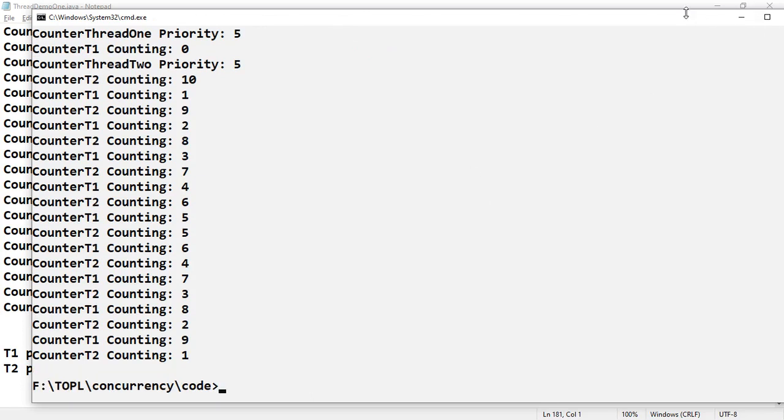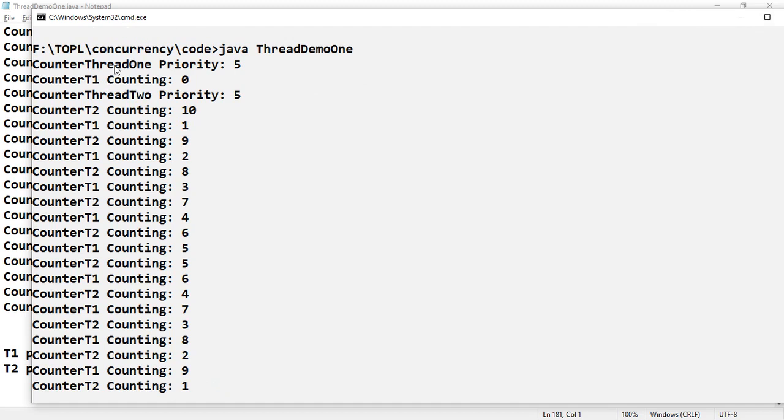So the output we got is also a perfect zigzag, like previously. Counter thread: first thread 1 was started, then thread 2 was started, then thread 1, thread 2, thread 1, thread 2, like that. So the setting of the priority does not have any impact, because even though they have different priorities, because of the sleep time, the thread scheduler is picking up the next thread to execute.